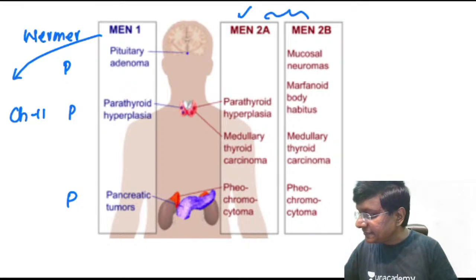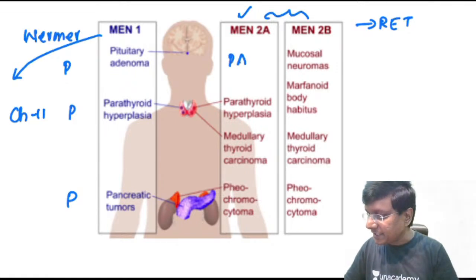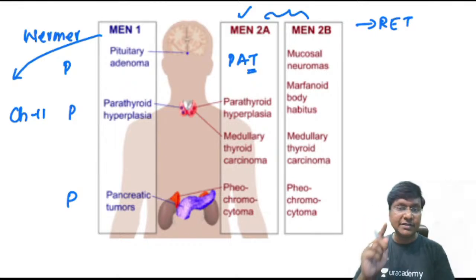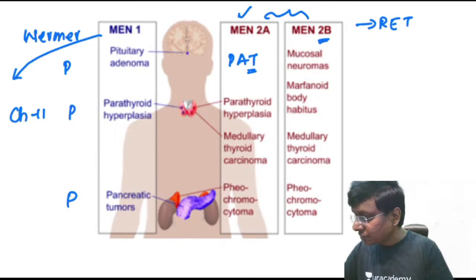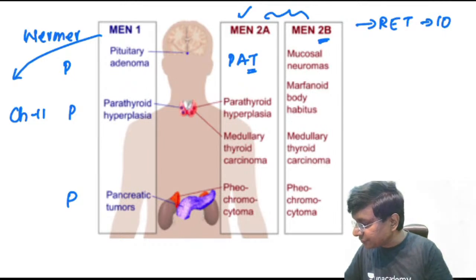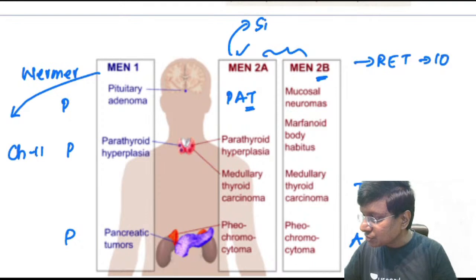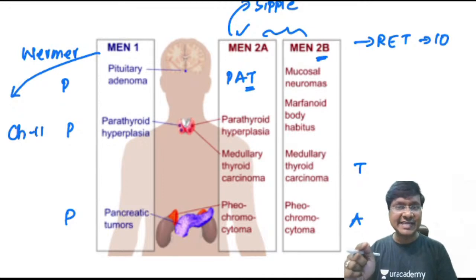In both of them, the gene which is being mutated is the RET proto-oncogene, and in MEN 2A please remember the mnemonic PAT: parathyroid adenoma, adrenal pheochromocytoma, and thyroid abnormality in the form of medullary carcinoma of thyroid. Then you take MEN 2B, RET proto-oncogene, which is present on chromosome 10. In MEN 2B you only have the AT, that is adrenal pheochromocytoma and thyroid medullary carcinoma, right? MEN 2B is also called Wagenmann-Froboese syndrome, and MEN 2A is also called Sipple syndrome. And then you also have MEN 4, where the gene which is being mutated is CDKN1B.